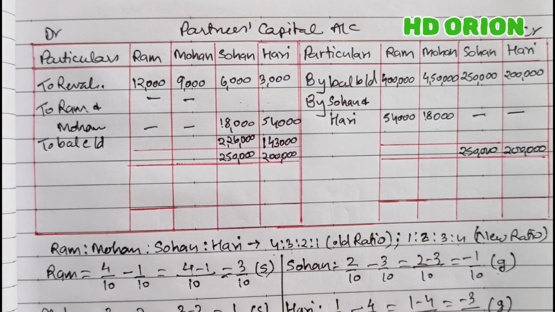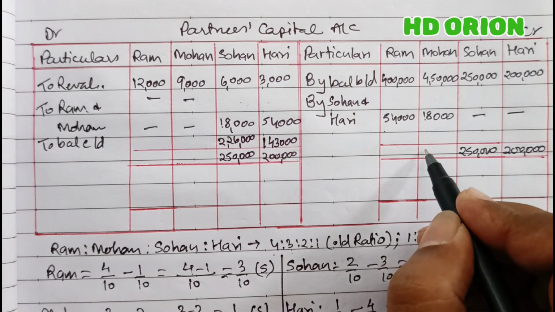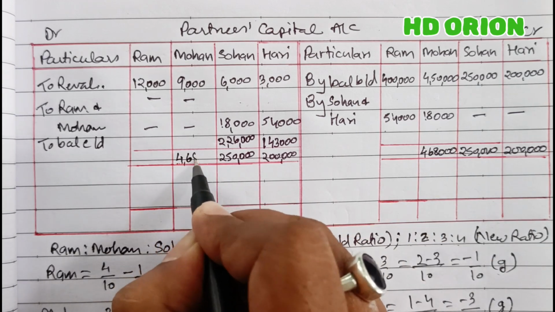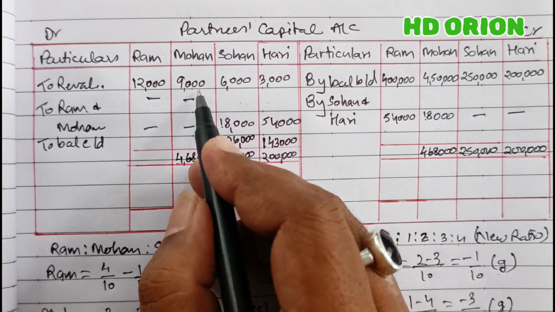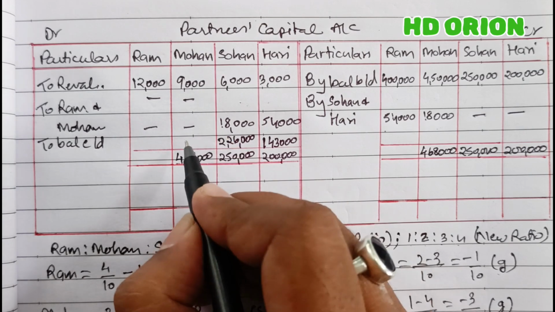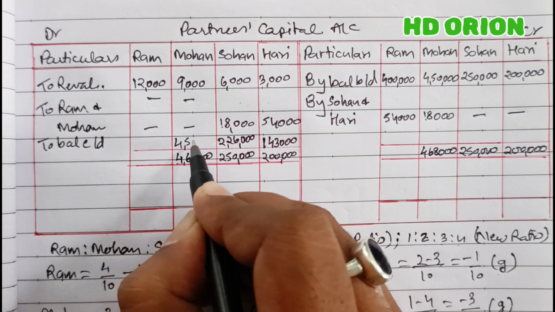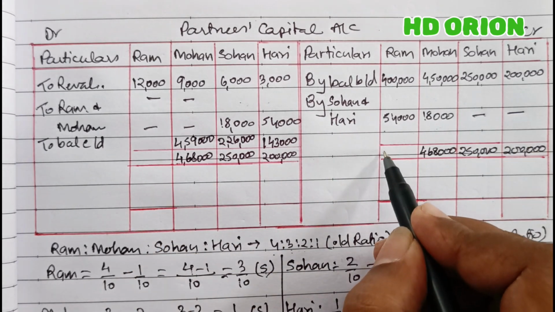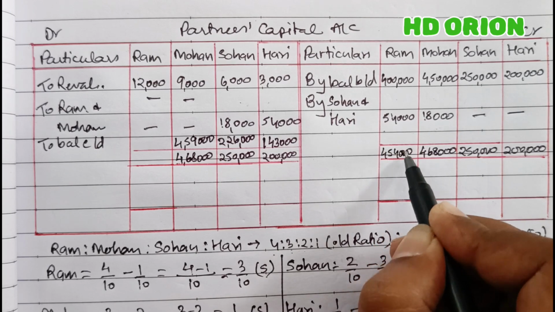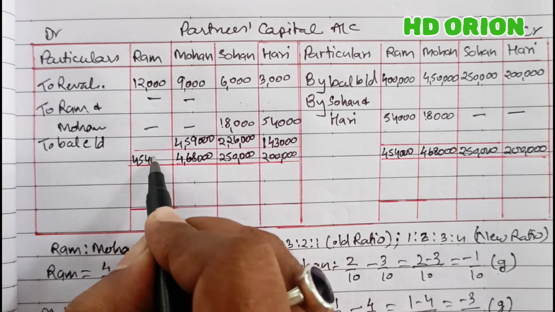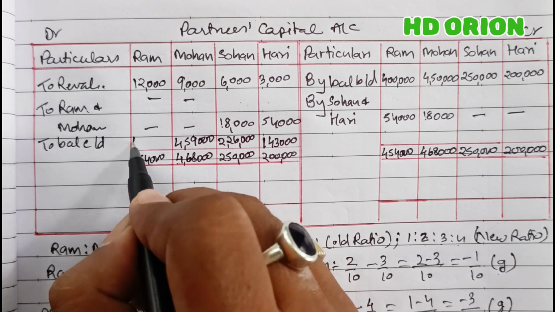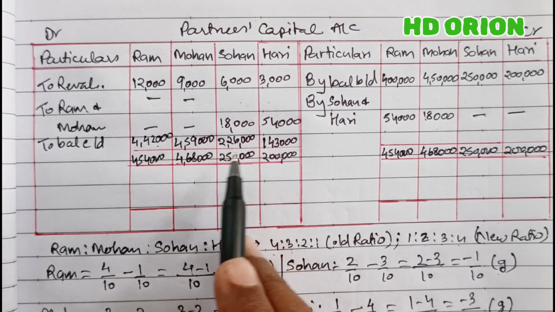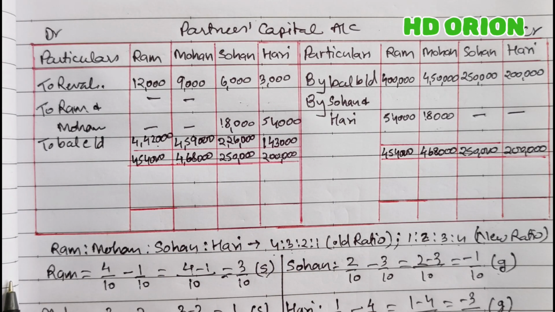And for Mohan, grand total is rupees 4,68,000. So to make it rupees 4,68,000, by minusing 9,000 rupees, we get 4,59,000. And Ram, grand total is 4,54,000 minus rupees 12,000 is rupees 4,42,000. Now, these are the closing balances which are not in new profit sharing ratio.